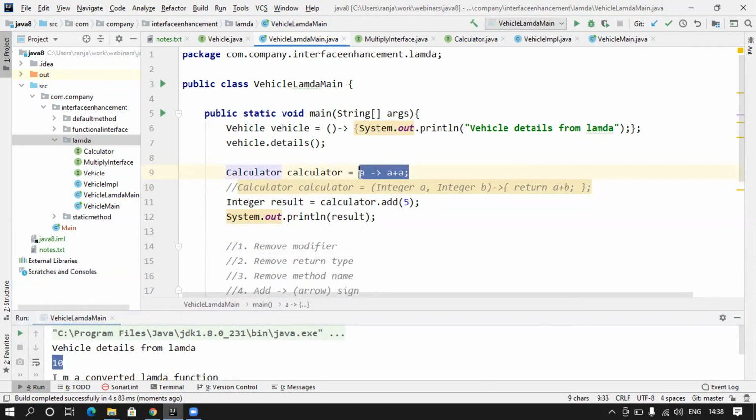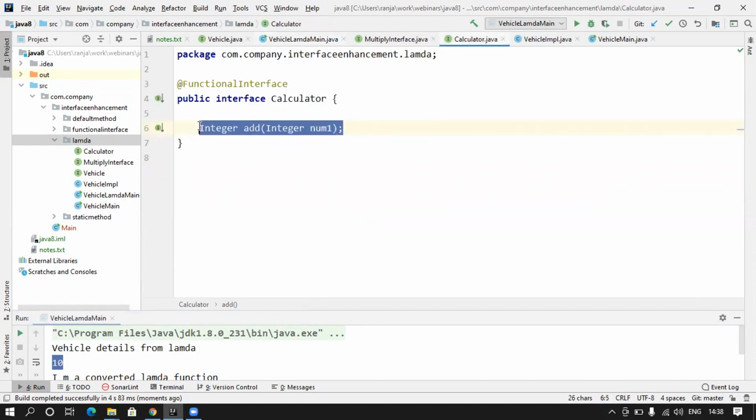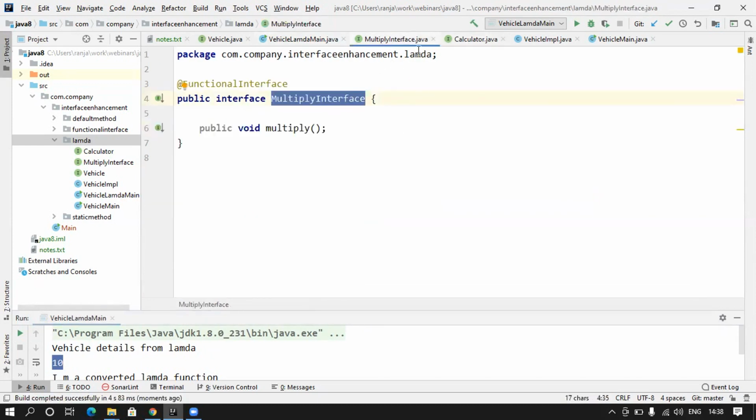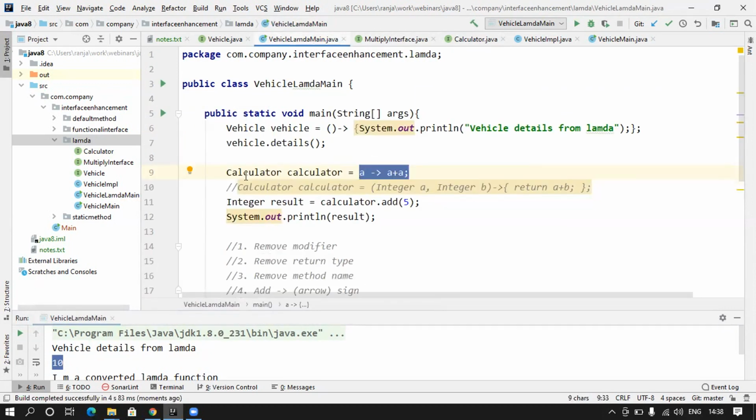Just how simple your method implementation becomes, you can just imagine with the help of lambda function or lambda expression implementation. Let me copy this and change it back to its normal form, assuming that it takes 2 parameters.